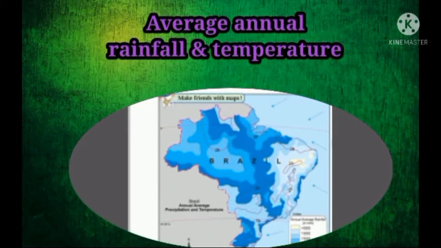Wherever coastal regions are there, it will be an equable climate. The reason is the wind is blowing from the sea to the land. If the land is more hot, the cool wind is blowing from the sea to the land, so that land will also become cooler. So due to this reason, the coastal regions experience a mild and humid climate. The Amazon Valley receives around 2000 millimeter of rainfall, while the northeastern coast receives 1000 to 1200 millimeter of rainfall.